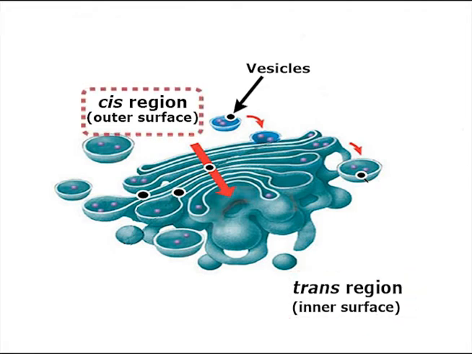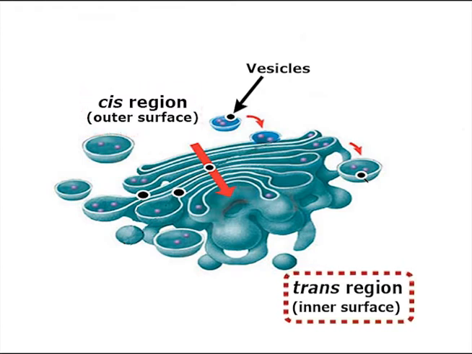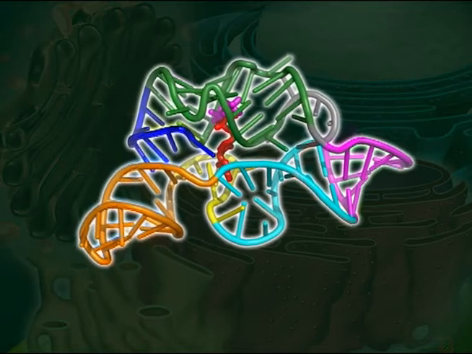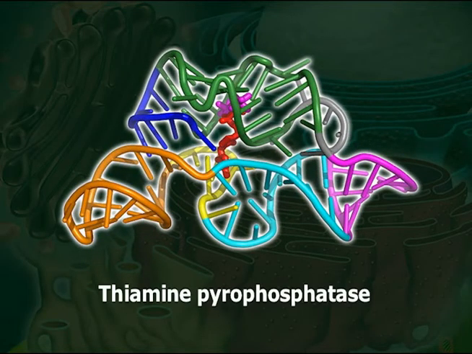So, the cis region is called the outer surface or convex face, and the trans region is called the inner side or concave side. Golgi complex or body is often called the traffic police of the cell, controlling the proteins and vesicles to proper destinations. The function of this organelle is carried out by a number of enzymes present within it. The most important and unique enzyme found in the Golgi complex is thymine pyrophosphatase, which can be used as an identifying character of the Golgi complex.